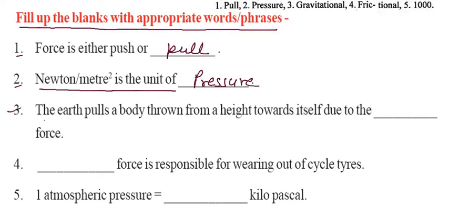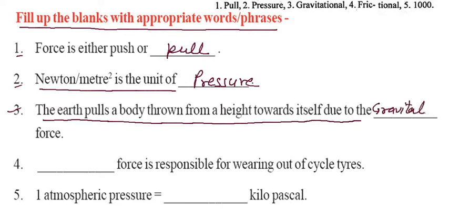Now third one: the earth pulls a body from a height towards itself due to the force. That is the gravitational force. So you have to write gravitational force. Now come to the fourth. Frictional force is responsible for wearing out of cycle tires. You can write here frictional force.